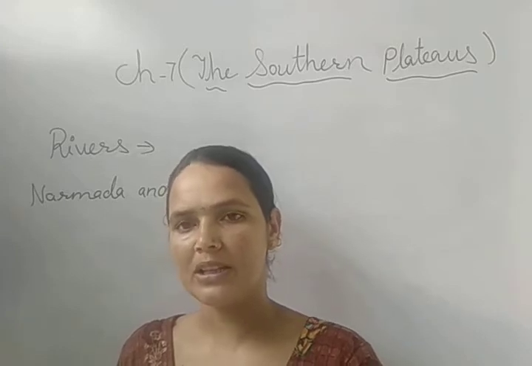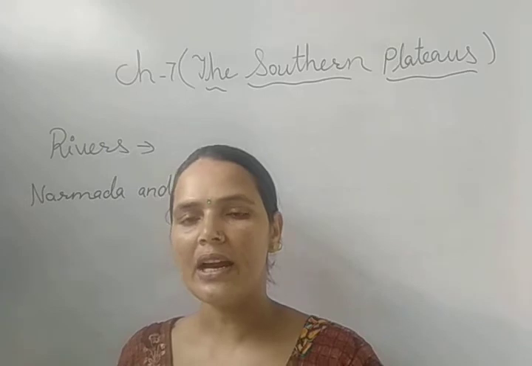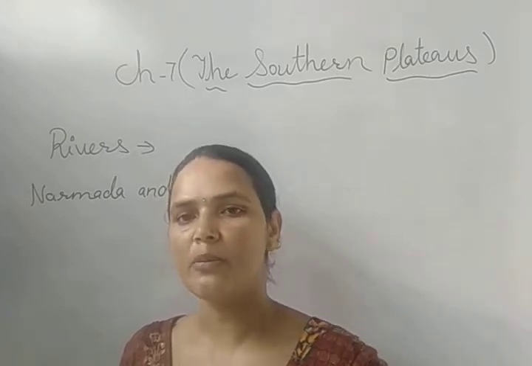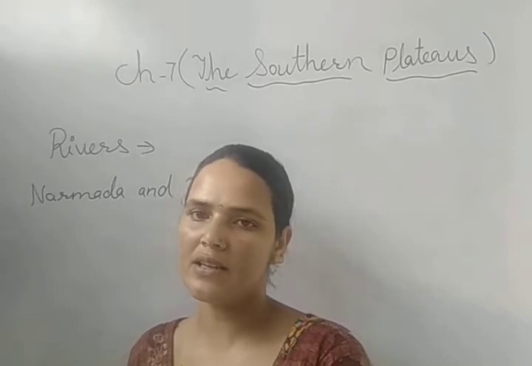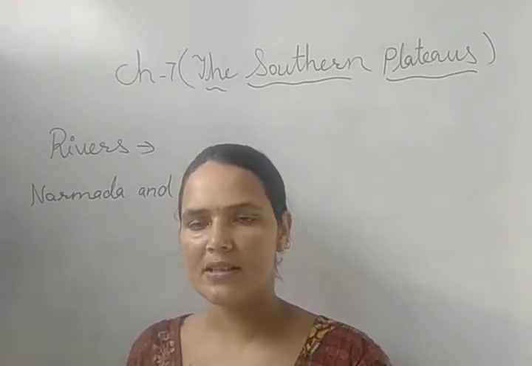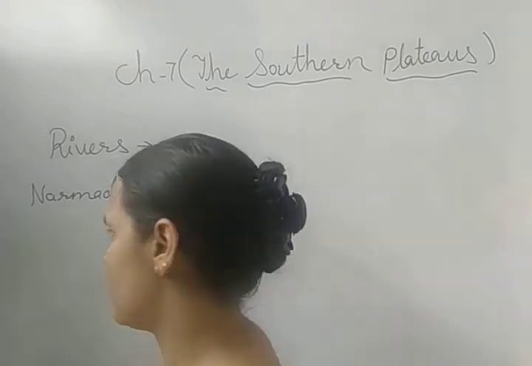Narmada and Tapi flow towards the western direction, and the rivers in the Deccan Plateau flow towards the eastern direction. So now let's discuss the rivers that flow in the Deccan Plateau.